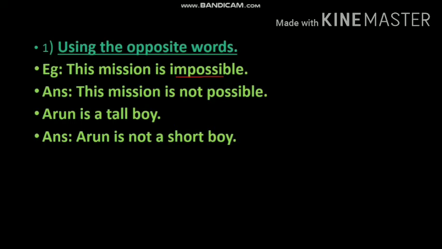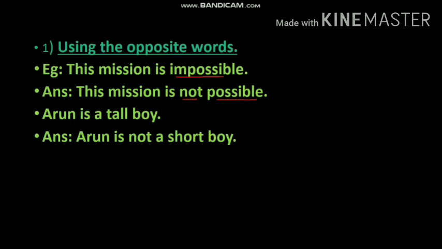But look at the answer to this one. Change it to negative without changing the meaning: this mission is not possible. See, you just note it down, not plus possible. The opposite of impossible is possible, and we use not before that to make it a negative sentence.